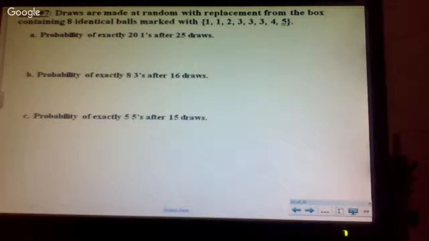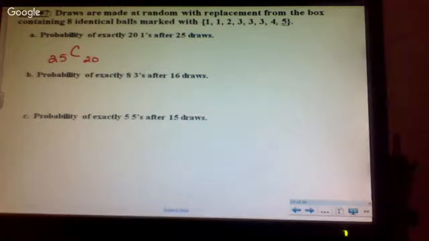Okay. We're drawing 8 identical balls. They've got 2 ones, a 2, 3 threes, a 4, and a 5. I want exactly 20 ones after 25 draws. So you said it was what? 25 C 20.